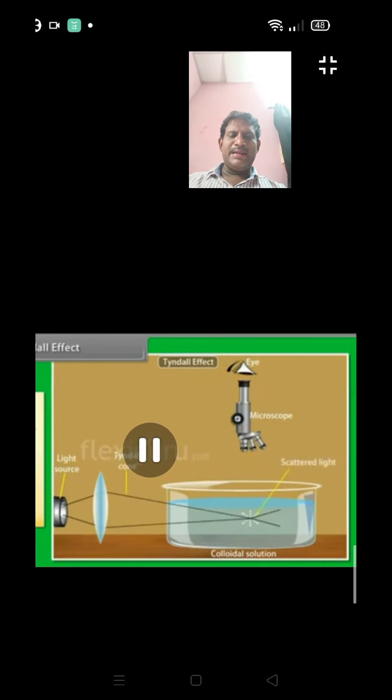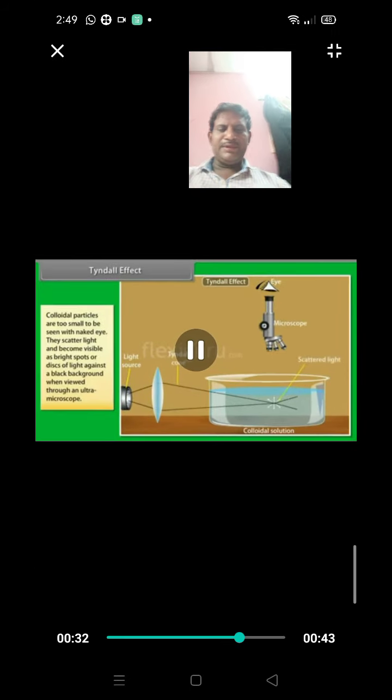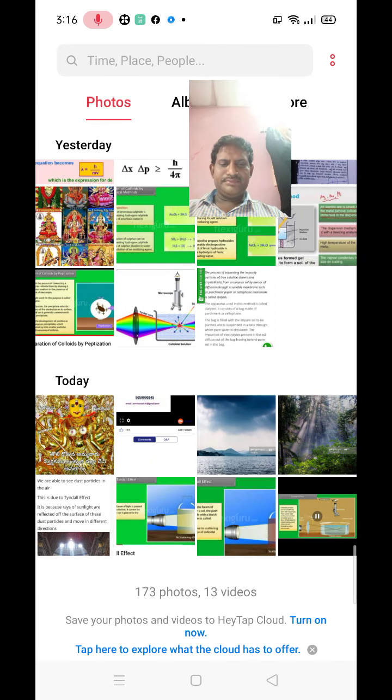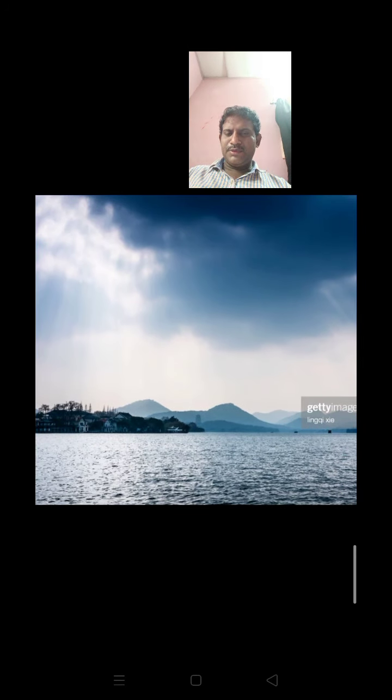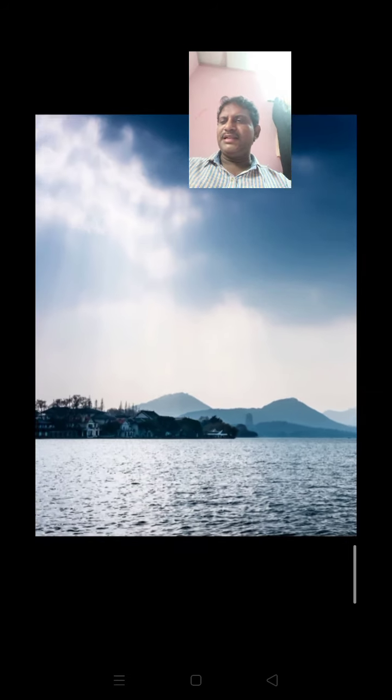Examples for Tyndall effect. The blue appearance of sky and sea water is due to scattering of light. This phenomenon is called Tyndall effect. Scattering of light is the phenomenon that causes the sky to appear blue.